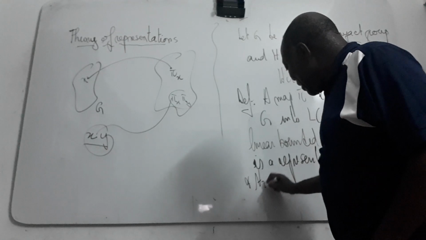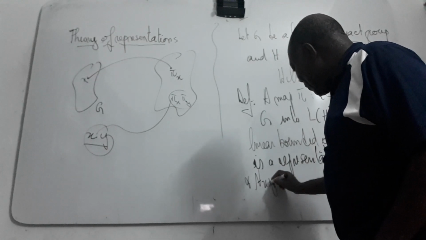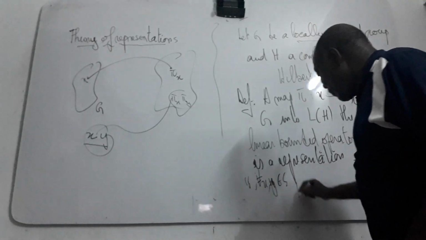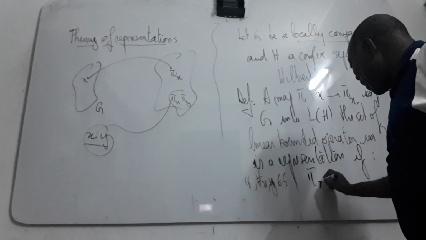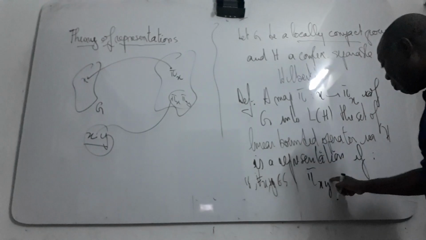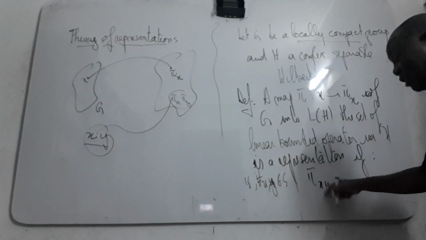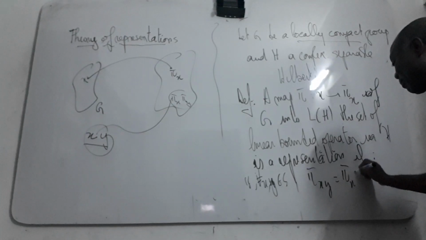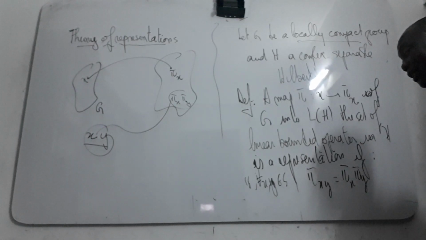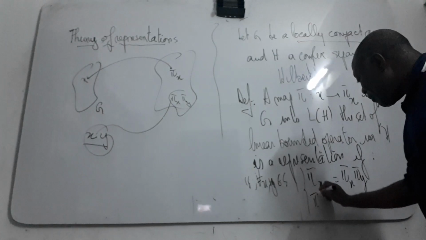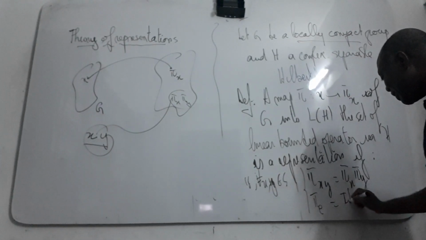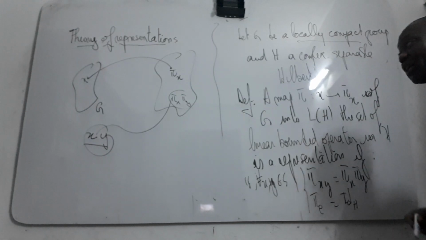For all x, y in G, pi of xy, this is the product in the group, is equal to the product of the operators pi of x, pi of y. And also pi of the identity element is exactly the identity transformation of your Hilbert space.